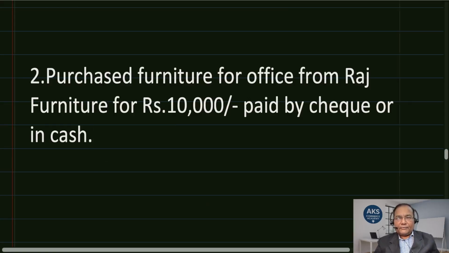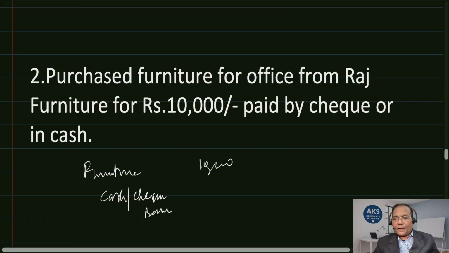Now take up here furniture debit, furniture, and then the second account is cash or check, meaning bank. Furniture account debit 10,000 and cash or check 10,000. So we have understood these two, furniture and cash. Furniture is coming into the business, so we will debit furniture and we will credit cash. In case payment is made by cash, we credit cash; in case payment is made by check, we will credit bank.